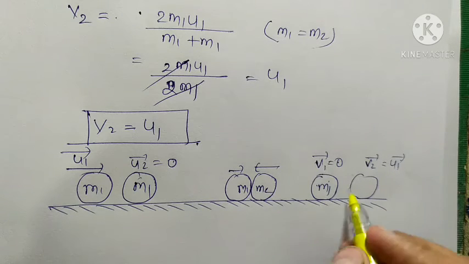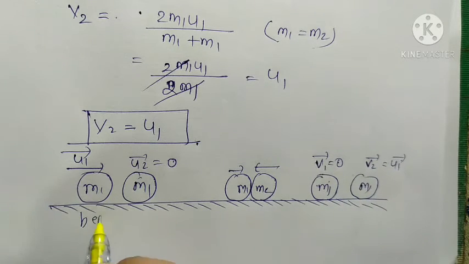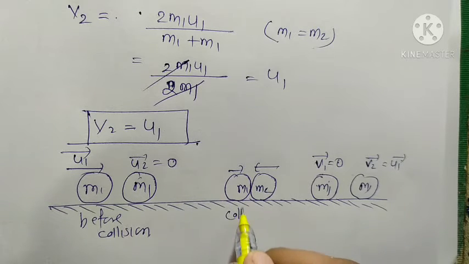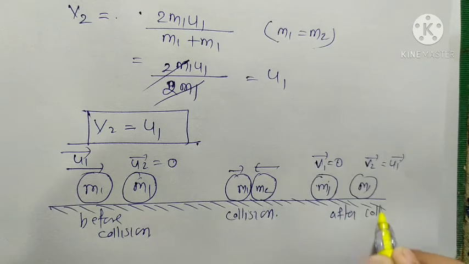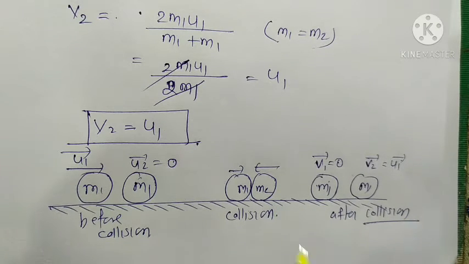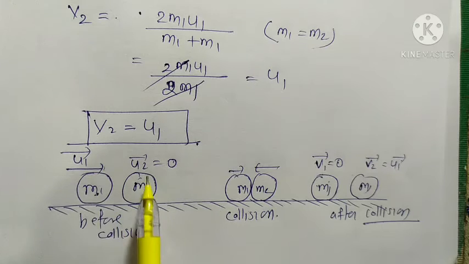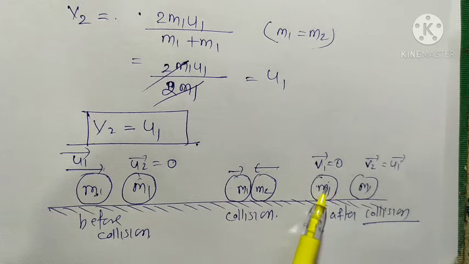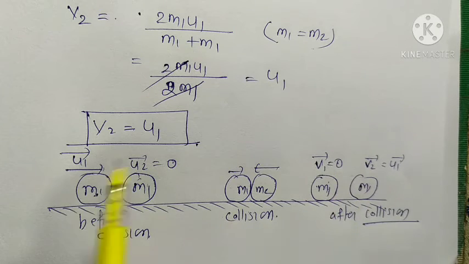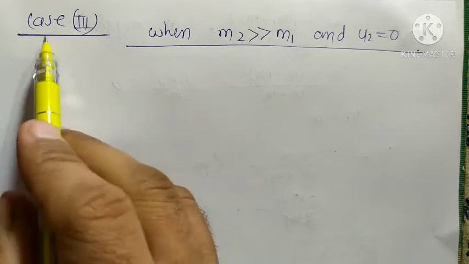This is the condition before collision, and here the collision happens, and this is after collision. Initially the first body is moving with velocity u1 and the second body is at rest. When collision happens, the first body comes to rest, and the second body moves with the initial velocity of the first body. So this is case number 2.